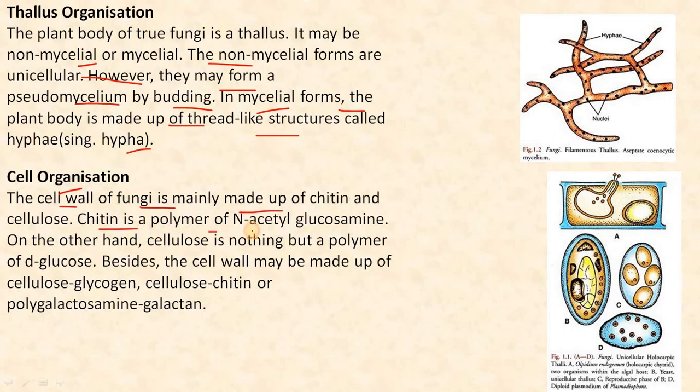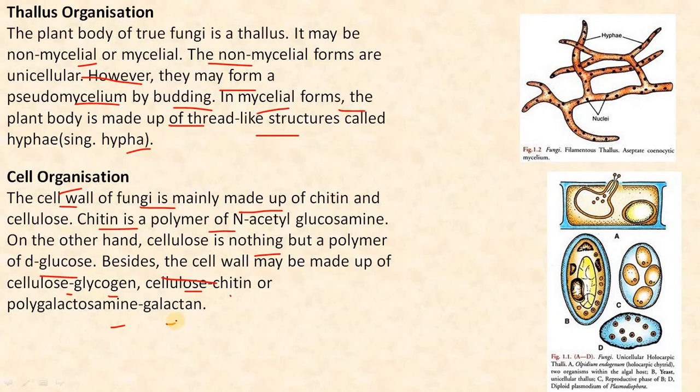The chitin is a polymer of N-acetyl glucosamine. On the other hand, the cellulose is nothing but a polymer of D-glucose. Besides, the cell wall may be made up of cellulose, glycogen, chitin, or polygalactosamine, galactan.